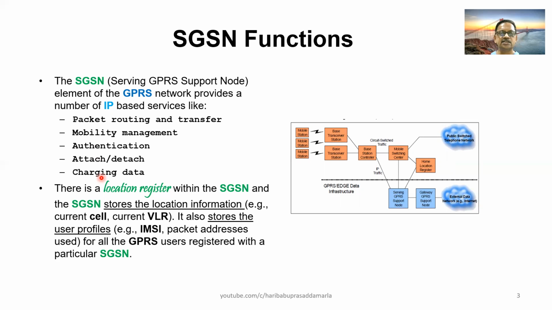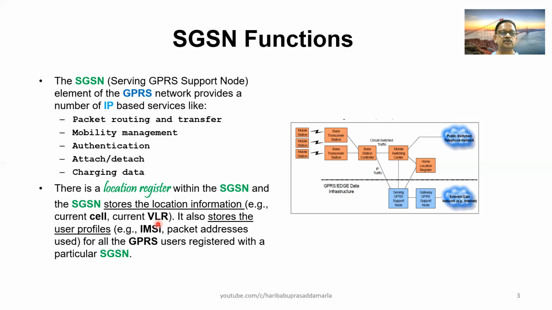Then further we will discuss the functionalities of the GGSN. There is a location register within the GGSN. So what is the purpose of this location register? The GGSN stores the location information, for example, current cell and current VLR.